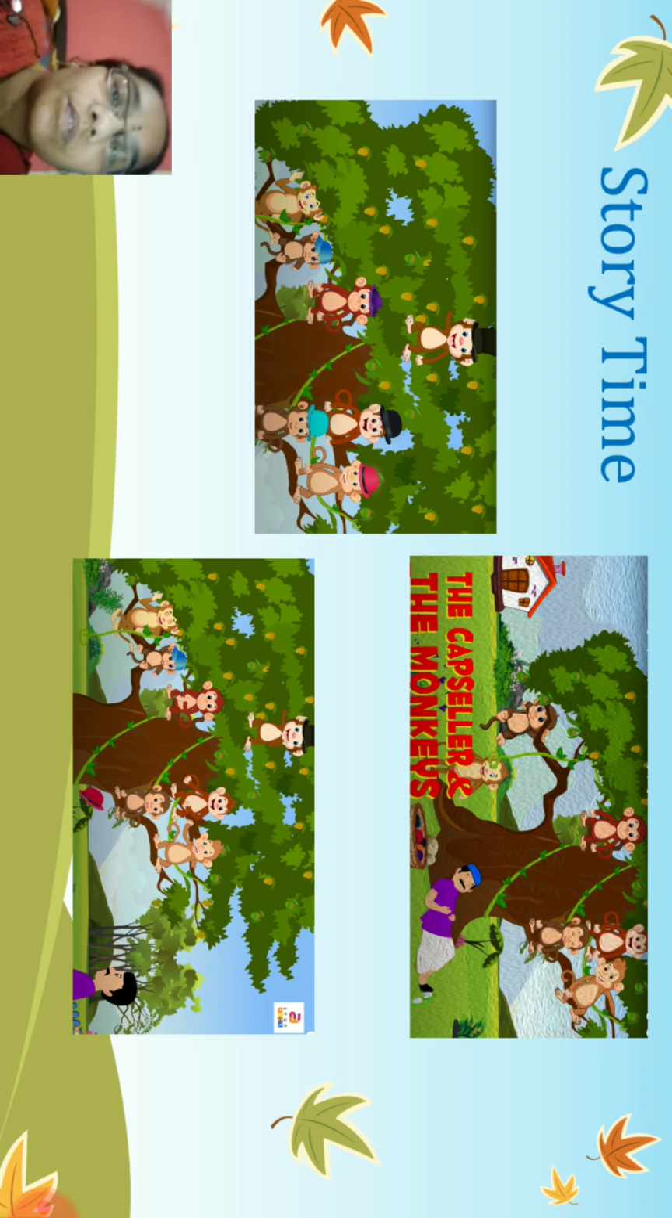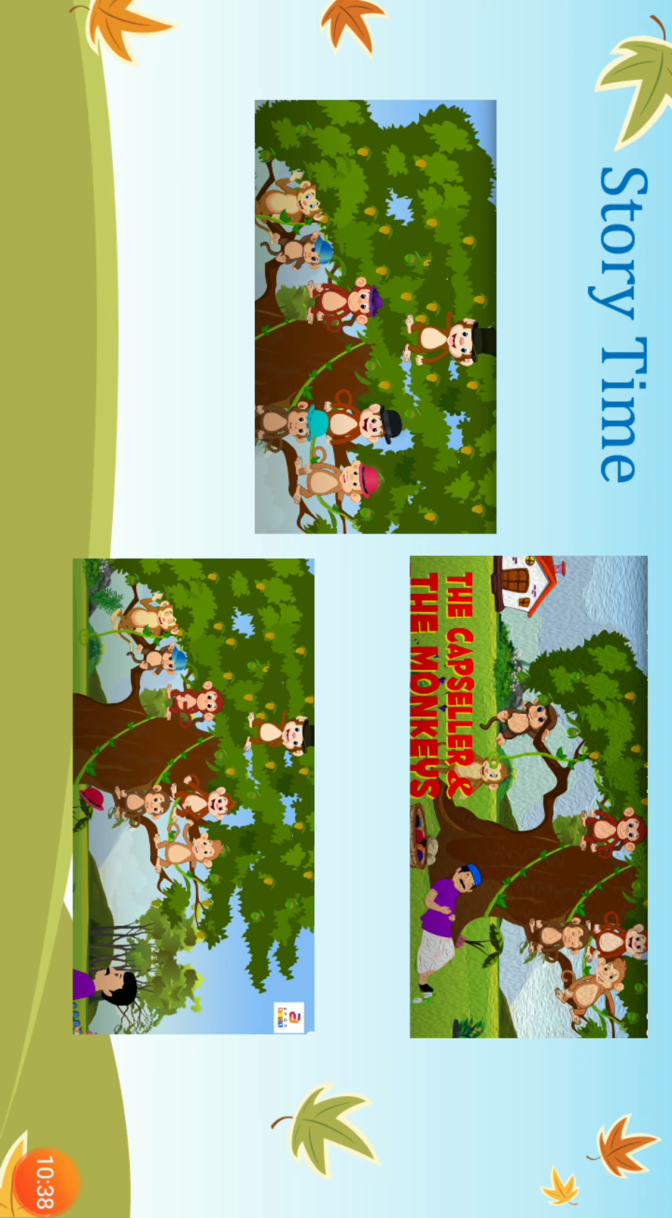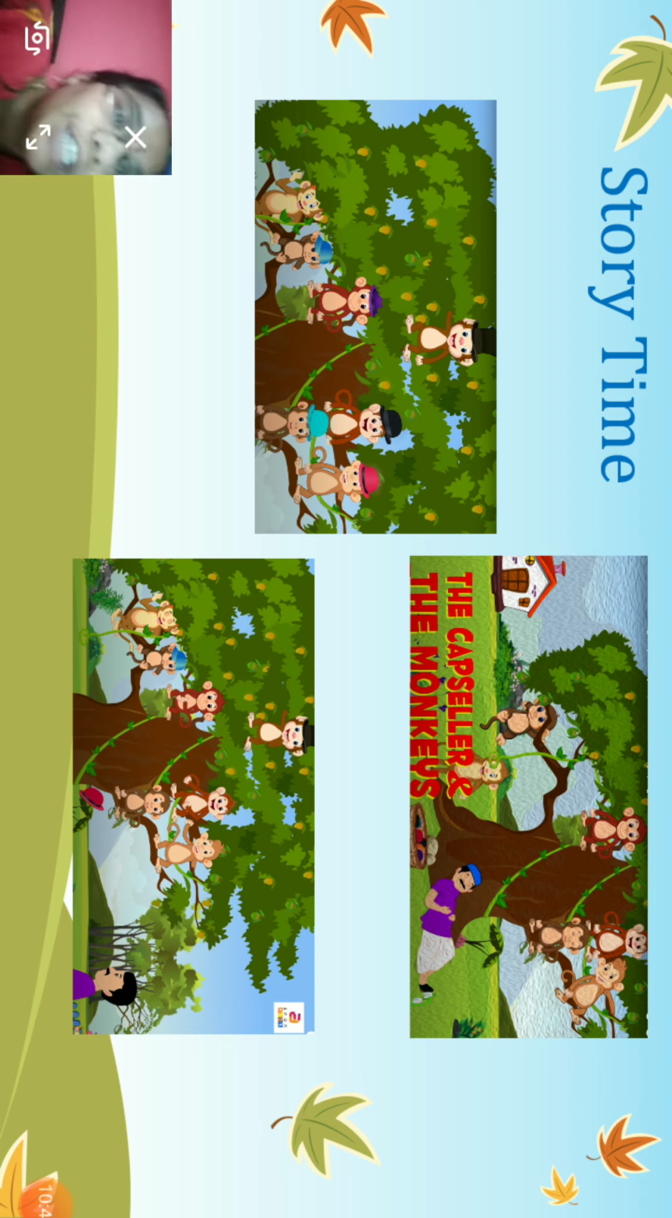Now, we will learn a short story. The story name is The Capsular and the Monkeys. A capsular was sleeping under a tree. The monkeys came and took away his caps. The capsular woke up and asked the monkeys to return his caps.